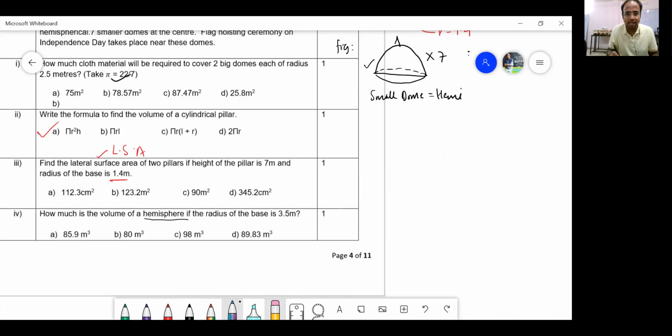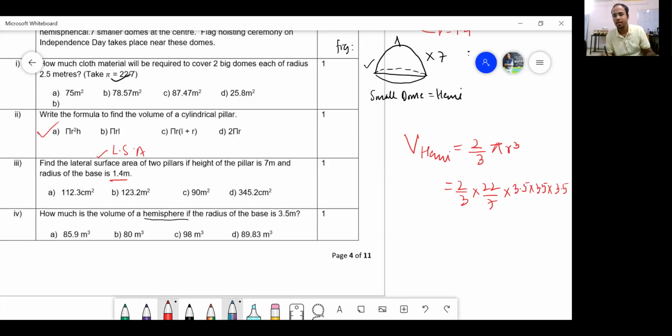So therefore the volume of the hemisphere will be equal to 2 by 3 because it is half of the whole volume of the sphere. Sphere का volume होता है 4 by 3 pi r cube. So this is nothing but 2 by 3 into 22 by 7 into r cube. What is r cube? 3.5 into 3.5 into 3.5. Shall I show you the Vedic maths calculation?